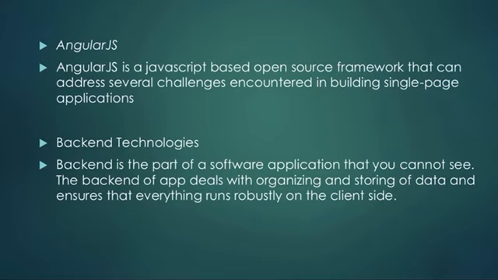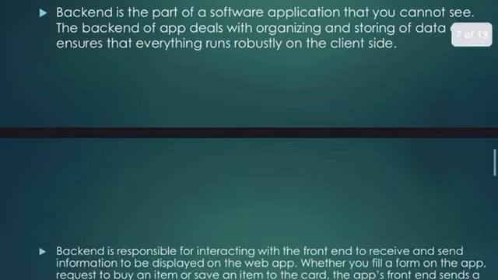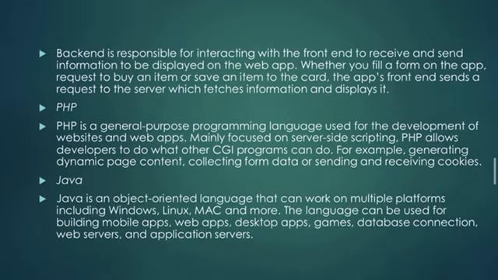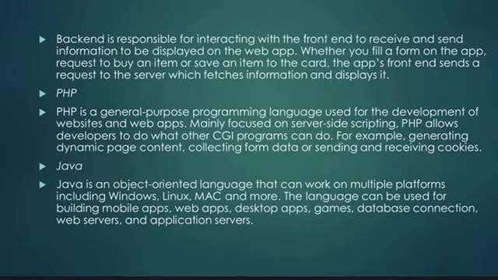Talking about the back end technologies, he should have good languages like Java and PHP. Java is an object oriented language that can work on multiple platforms including Windows, Linux, and Mac operating systems. The language can be used for mobile applications, web apps, and desktop apps also. Even for data connection we are using Java, and we use it for server applications also. Sometimes web servers are also developed using Java only.